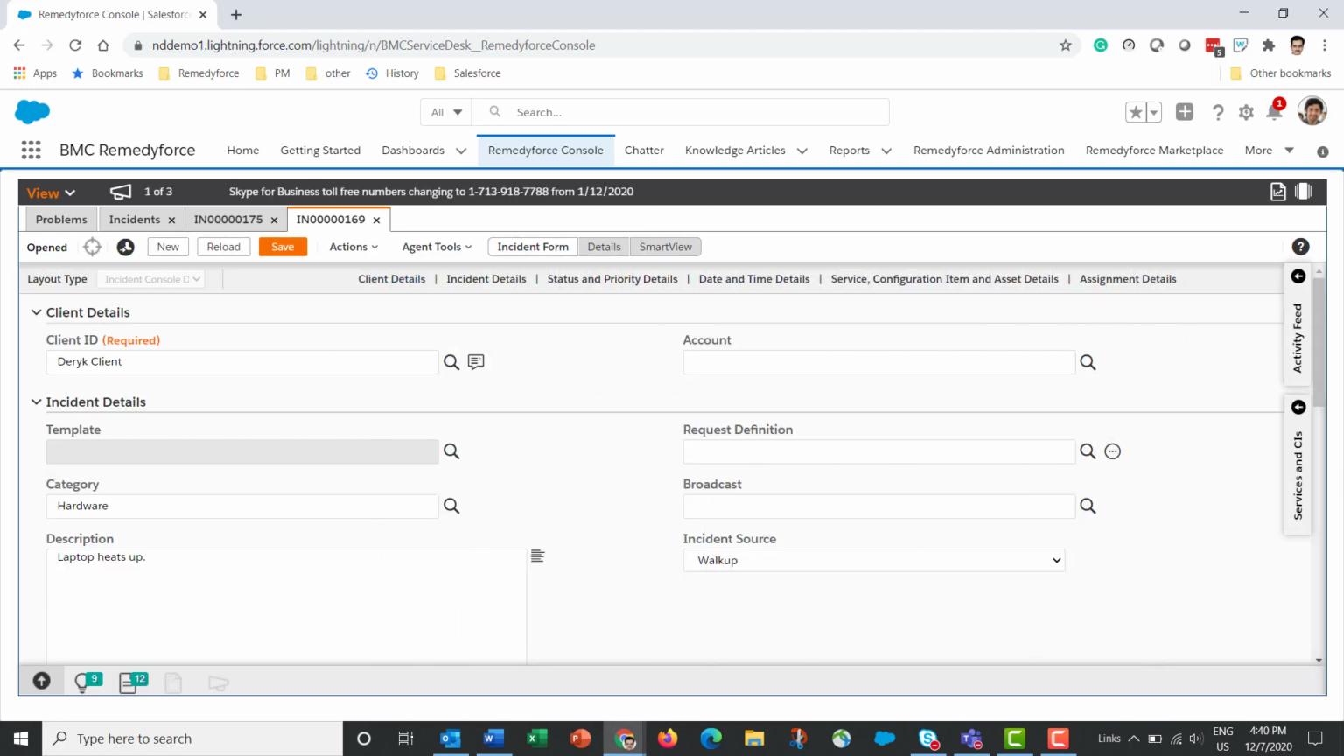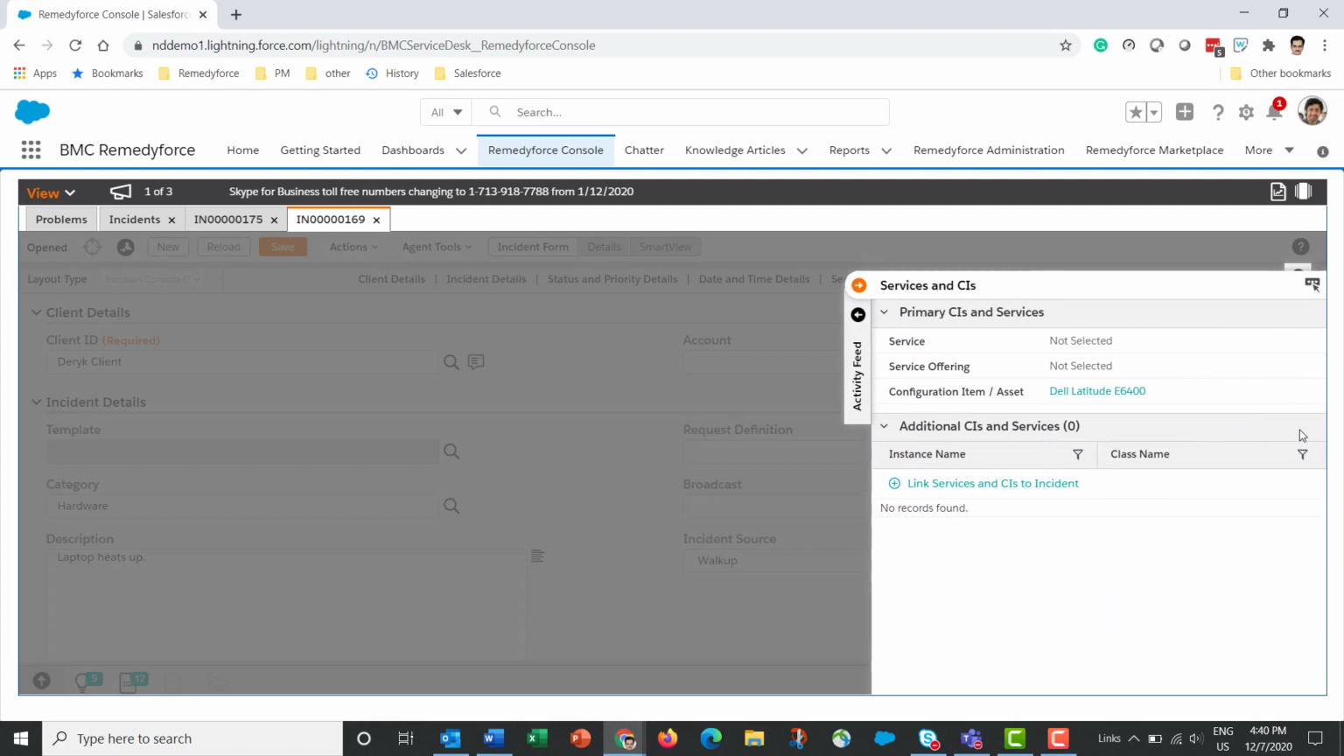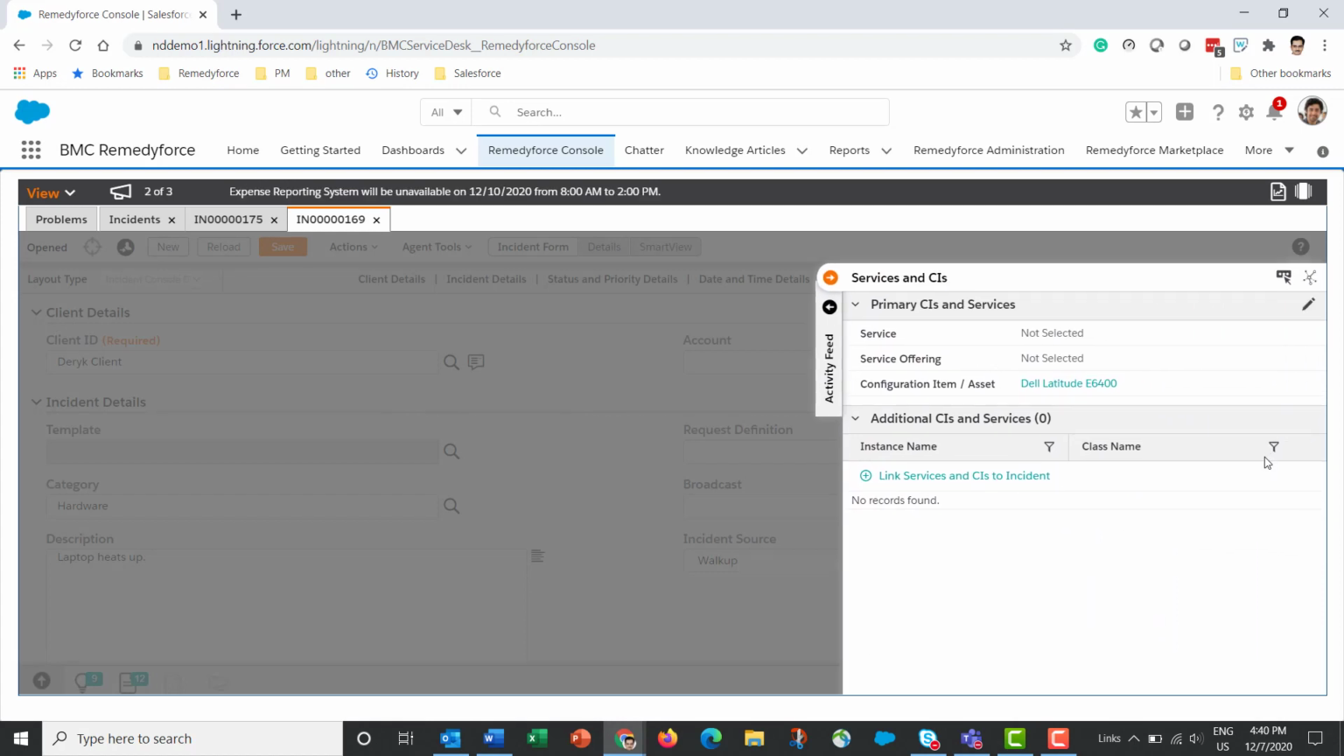That's about the activity feed, and then the other slider here is services and CIs. Remember, on the first page, the incident form, we had the option of selecting the service offering, and the configuration item or asset. We selected the CI or asset here, but this is a second place from where you can do the same thing. If there are multiple CIs and services associated with this record, then they can be added from the additional CIs and services section. You can also launch the CMDB Explorer right from here.